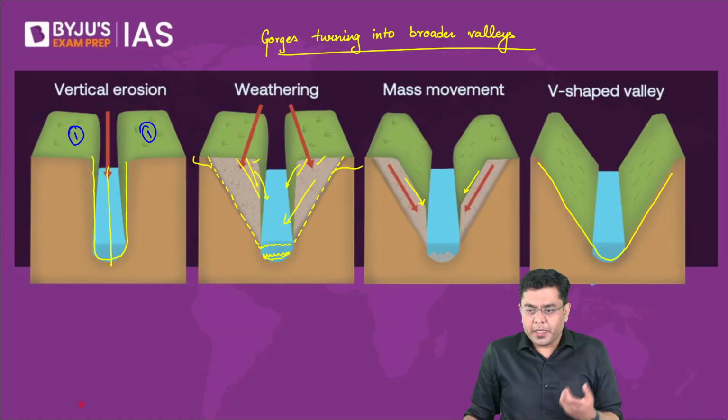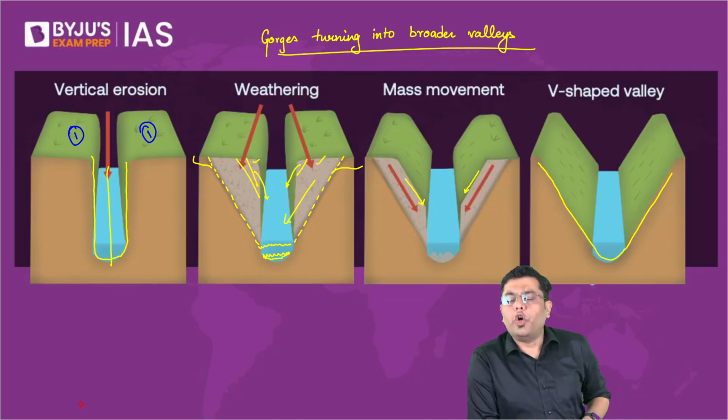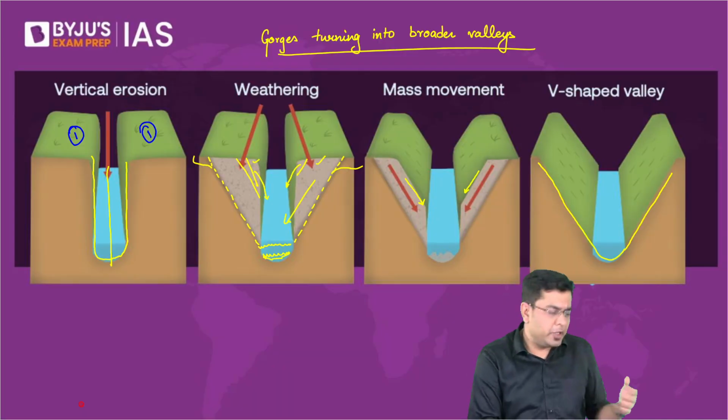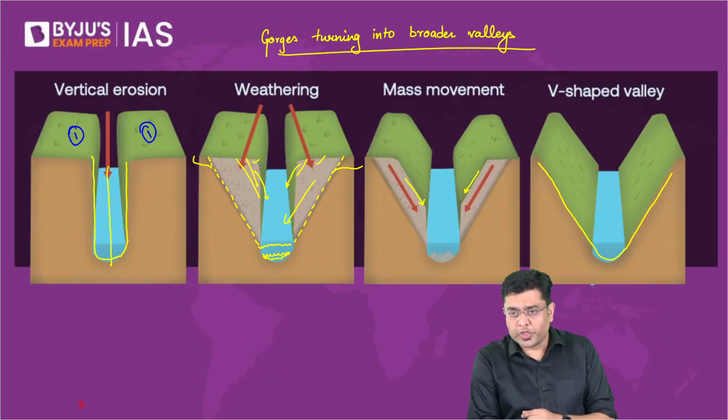Erosion is the removal of materials from one particular region. So that is how the gorge is created, and that is how the valleys are created. Many of the times it is the gorge and the widening of the gorge. How is it that the widening of the gorge takes place? That is also something we have seen.